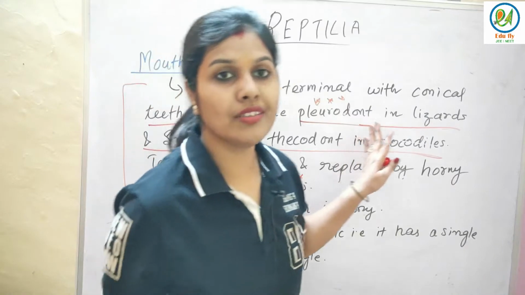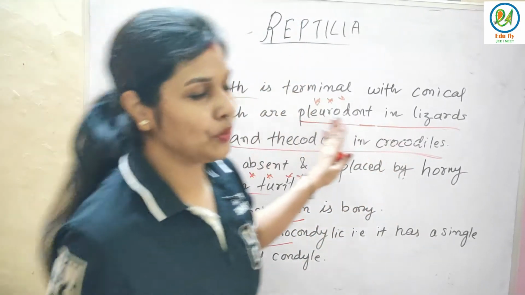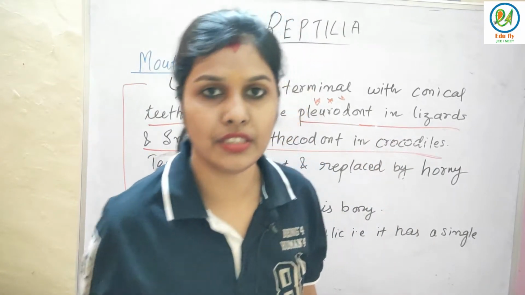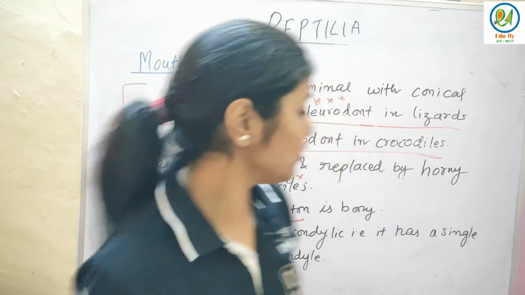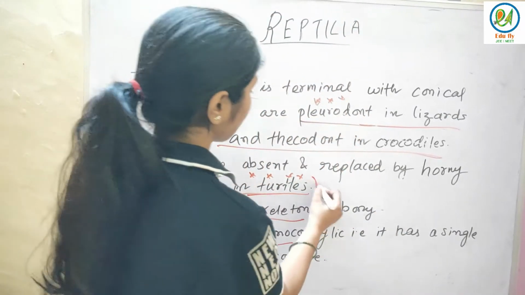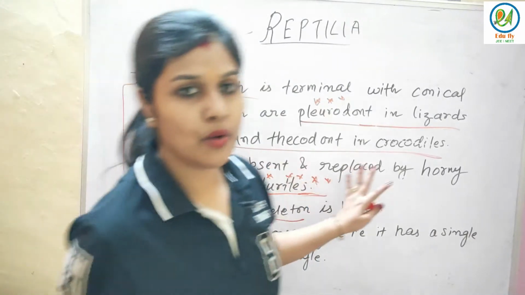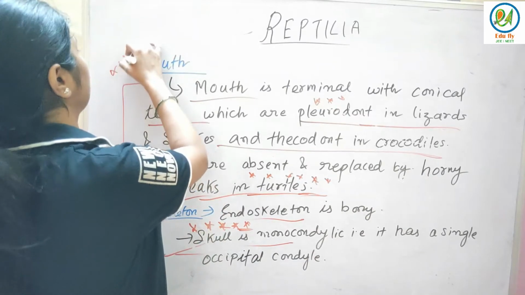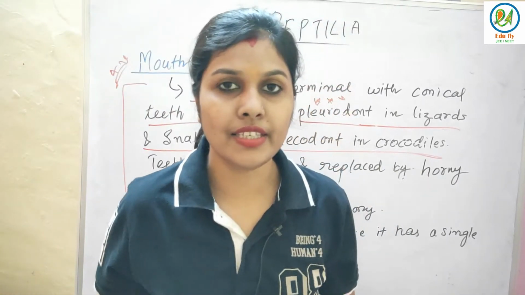And about the teeth, in case of lizards and snakes, they have pleurodont, thecodont in crocodiles, and remember turtles don't have teeth. That is replaced by horny beaks in case of turtles. This is also important. Fine. So this is about the mouth and endoskeleton. Remember this. Questions always come from this part. So let's see the next point.